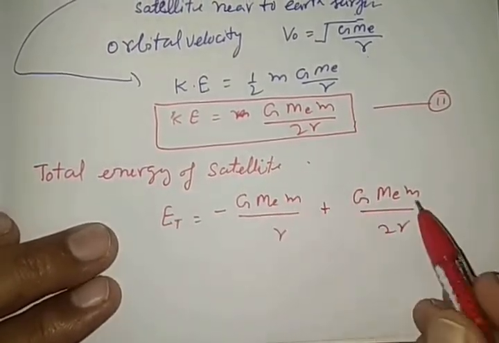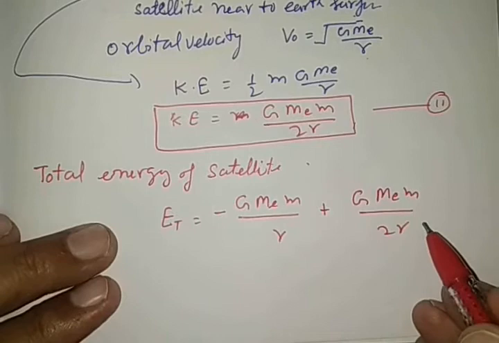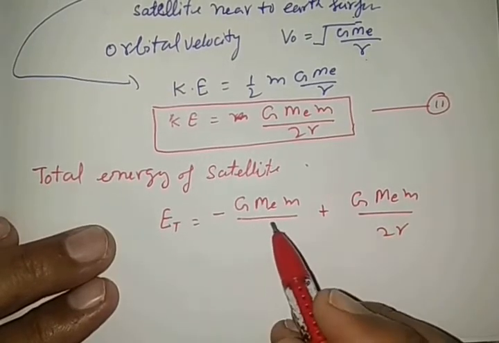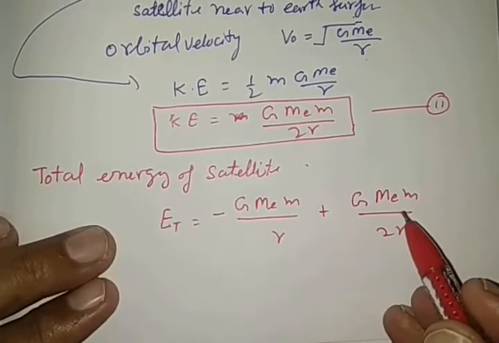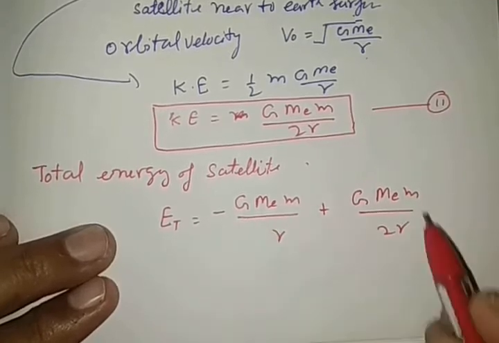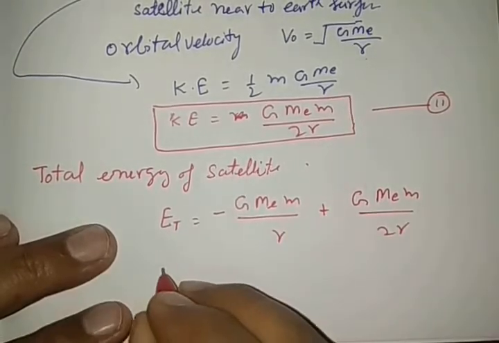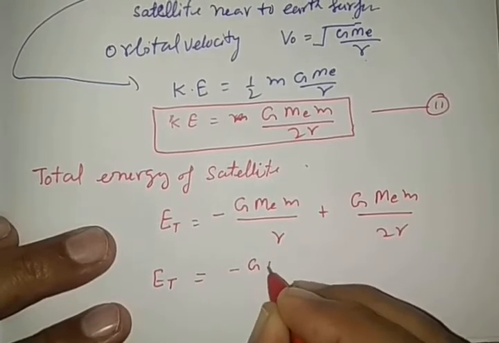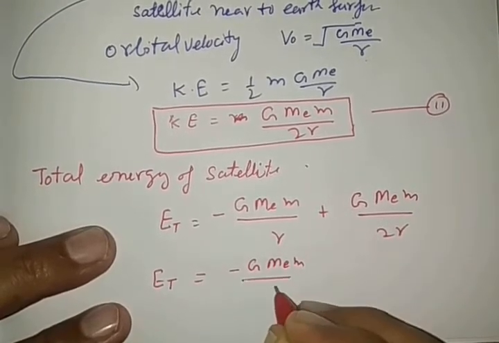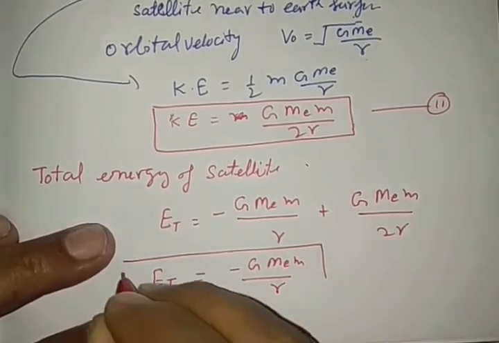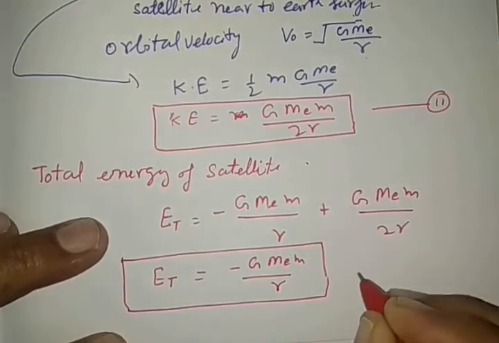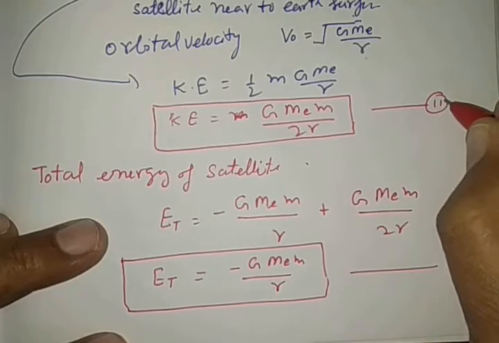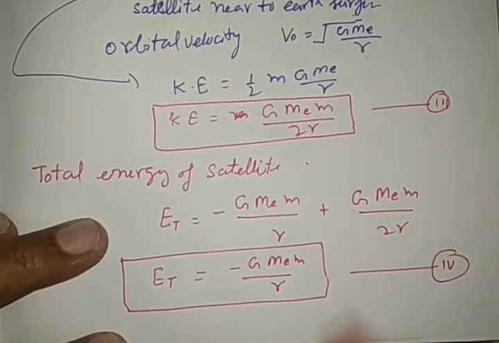In the formula, this kinetic energy is half of the potential energy in numerical value, and by solving, one may write total energy is minus G Me m by 2r, represented by equation number 4 here.